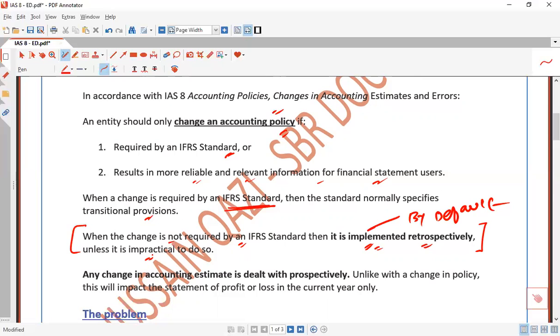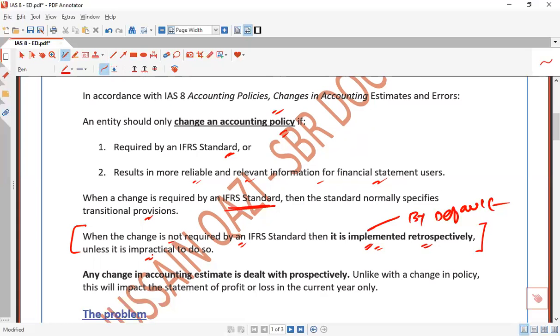For example, we are moving from cost to fair value model. Sometimes it's very difficult to identify reliable fair value estimations for previous years. For 10 years we have been engaged with the investment property and property, plant and equipment with the cost model. Now management has decided to move all investment property and property, plant and equipment toward the fair value model.